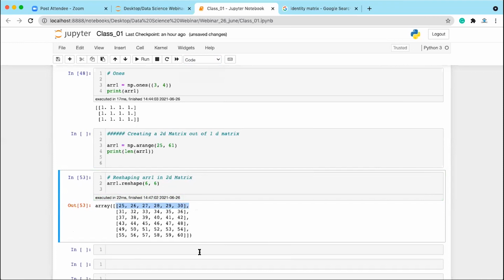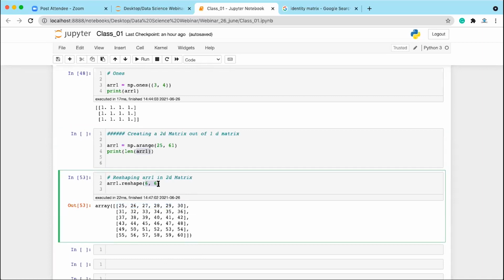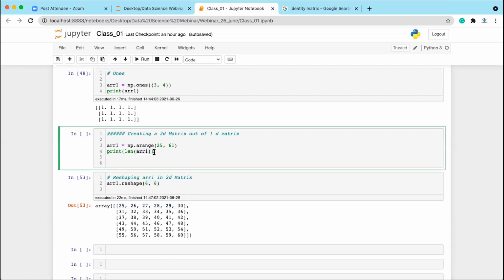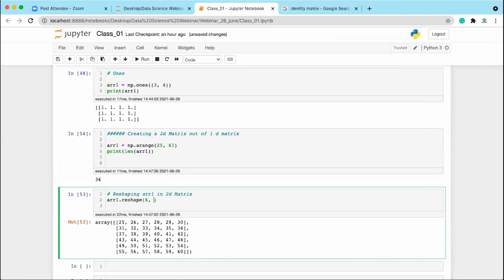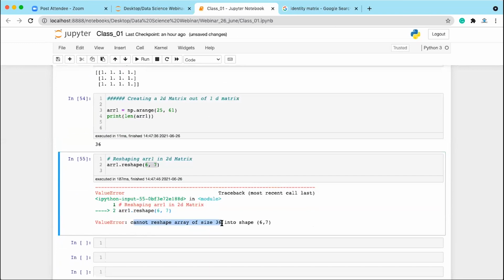So reshape is a method. Now remember, when you are going to reshape it using reshape method, one thing you should take care of is that the number of elements inside the array and the product of rows and columns should be same. For example, the number of elements inside this array is 36. If you write here 6 comma 7, the product of rows and columns will be 42, right? When you execute it, it is going to give you the error: cannot reshape array of size 36 into shape 6 comma 7. Not possible, right? You have 36 elements and you want to create an array of 42 elements.